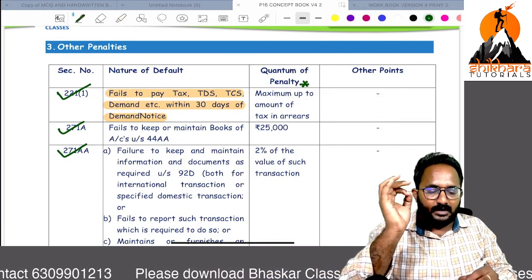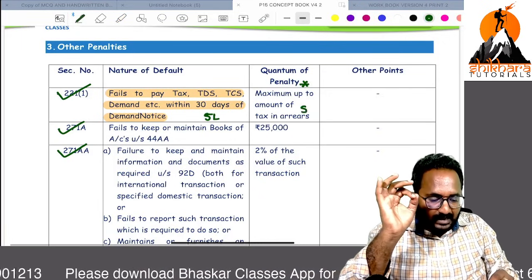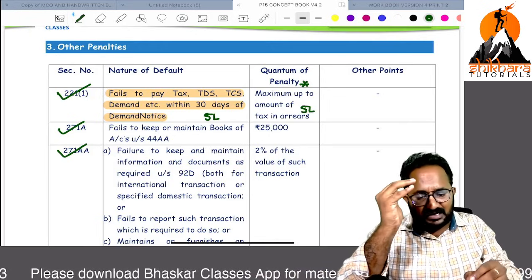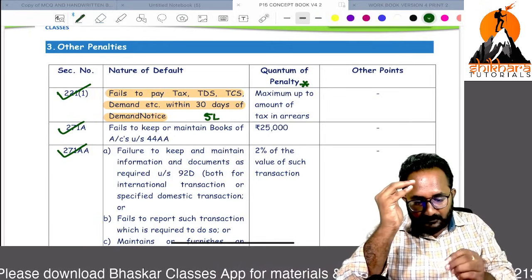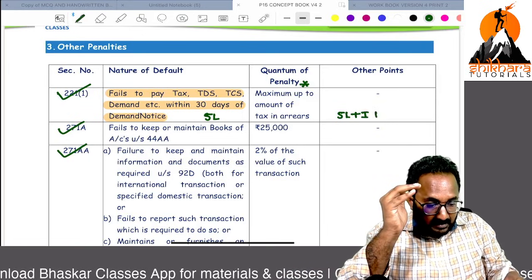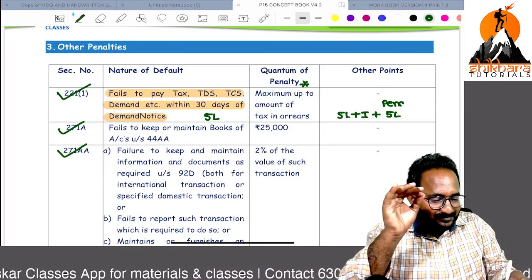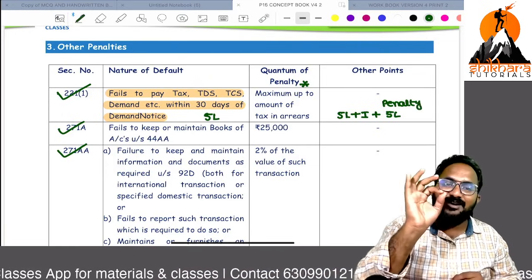Suppose they issue a 5 lakh demand notice. They will collect the 5 lakh tax, plus interest, and the penalty is also 5 lakh.